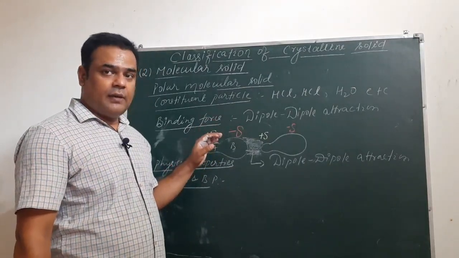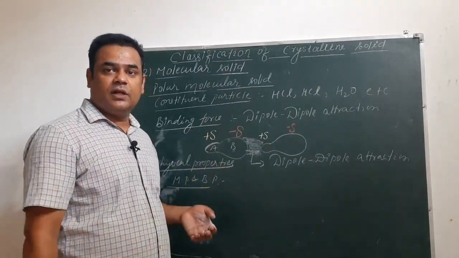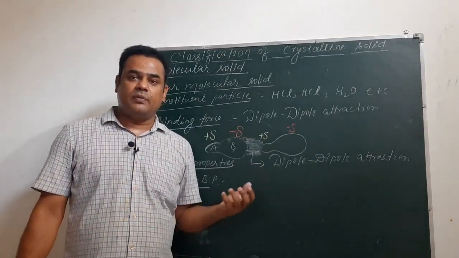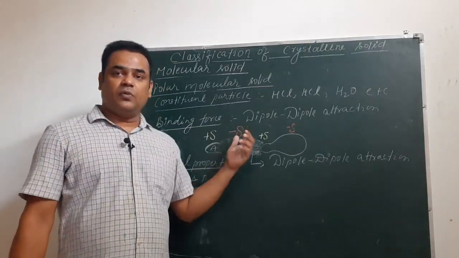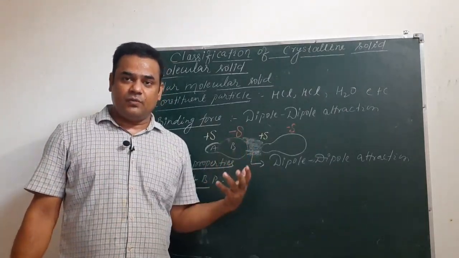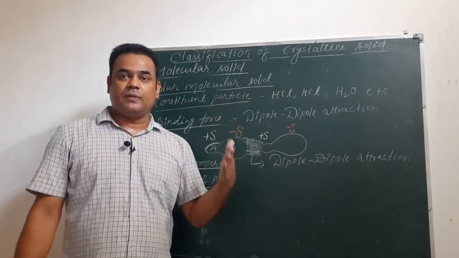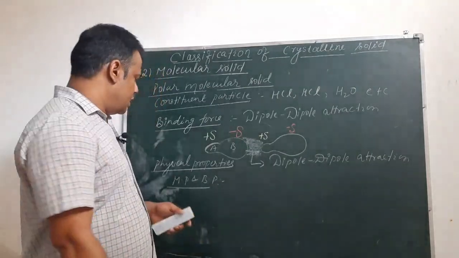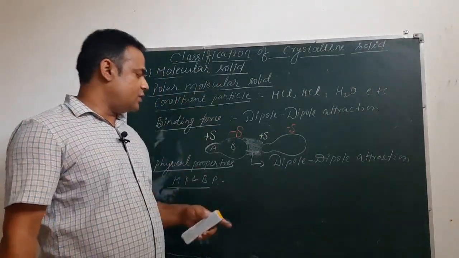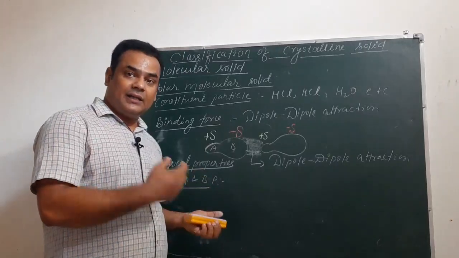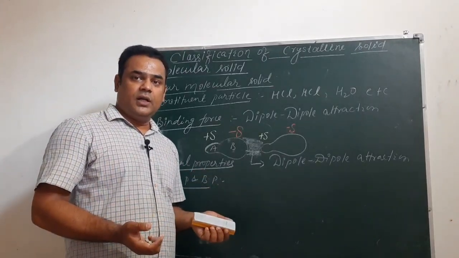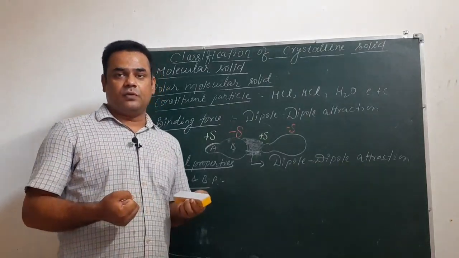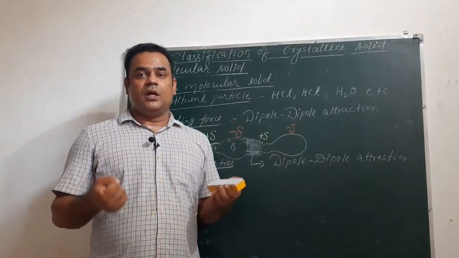So obviously if the amount of charge increases, the force of attraction will also increase, because in Coulomb's law we have studied force is directly proportional to the product of the magnitudes of charges. If attraction is more, to break it we need to supply more energy, and that's why melting and boiling point will be high. So in polar molecular solids, melting and boiling point will be higher than non-polar molecular solid, because in non-polar molecular solid the binding forces are weak London dispersion forces, that is dipole-induced dipole attraction.